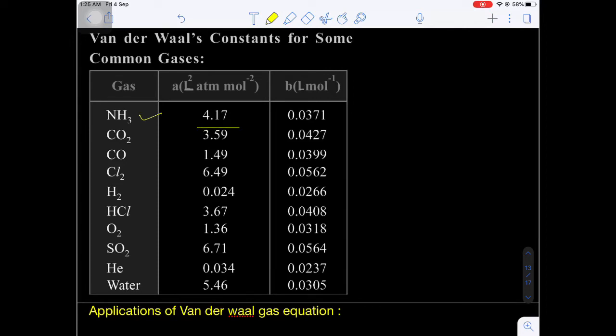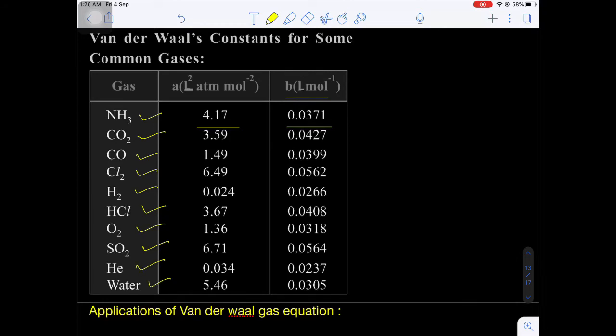The van der Waals constant a value is in liter square atm per mole square, and the van der Waals constant b value is in liter per mole. For ammonia, a is 4.17 and b is 0.0371. Similarly, carbon dioxide, carbon monoxide, chlorine, hydrogen, hydrochloric acid, oxygen, sulfur dioxide, helium and water.